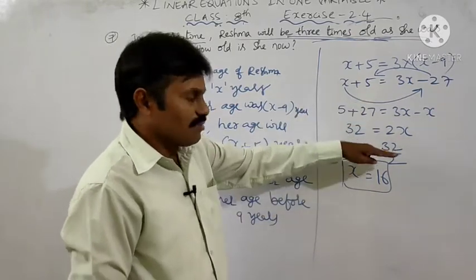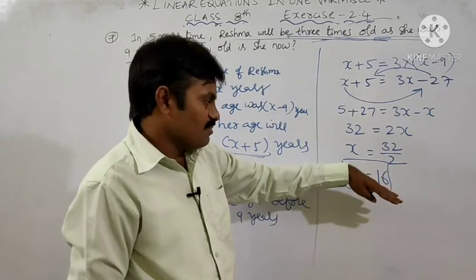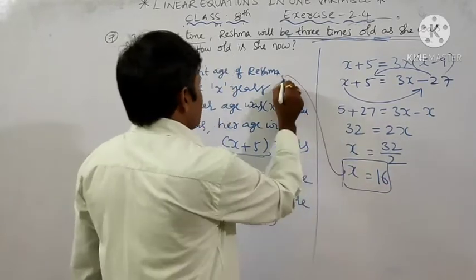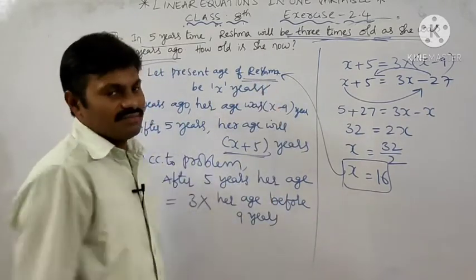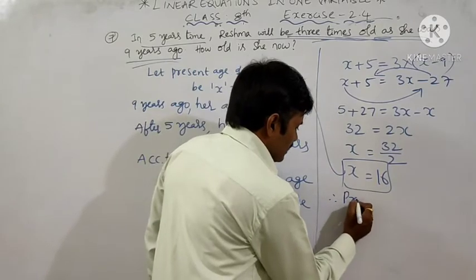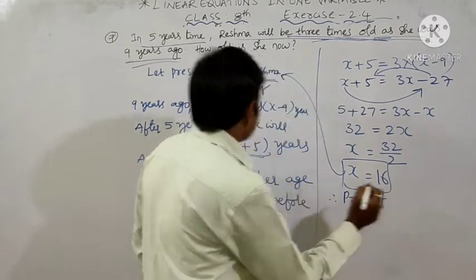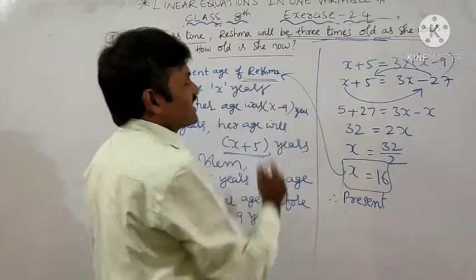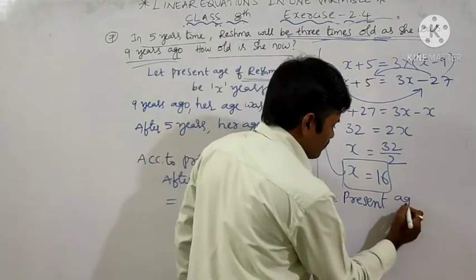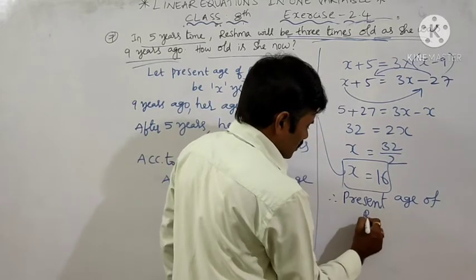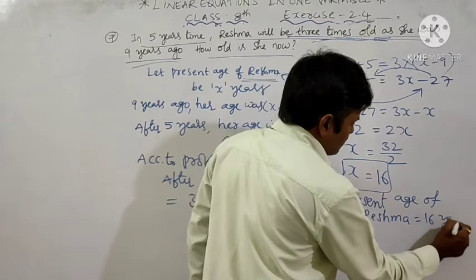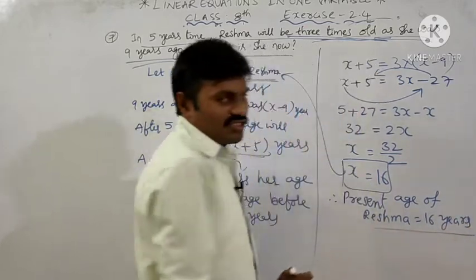By transposing variables and after simplification we got the value of x is equal to 16. Actually what is x? Present age of Reshma. Therefore, the aspirant should find how old she is now. Now means present, prastutam. So present age of Reshma is equal to 16 years. This is the conclusion. You should write like this.